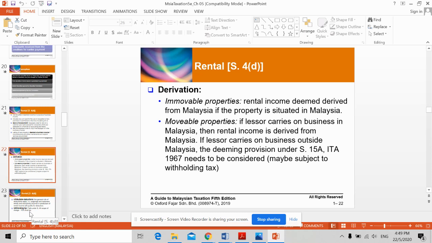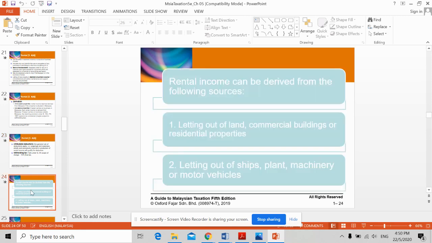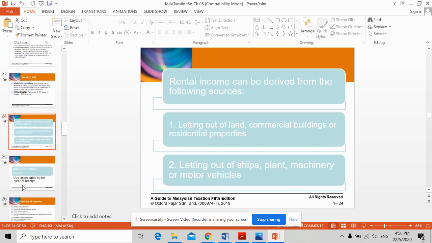So when we look at the attributable deductions, there are outgoings and also expenses wholly and exclusively incurred in production of rental income, and that will be qualified for deduction. Okay, so just now we talked about immovable and also movable property. So it can be derived from letting out of land, commercial buildings or residential properties, and also letting out of ships, plant machinery, and also motor vehicles. So these are movable properties, and the first one is immovable properties.